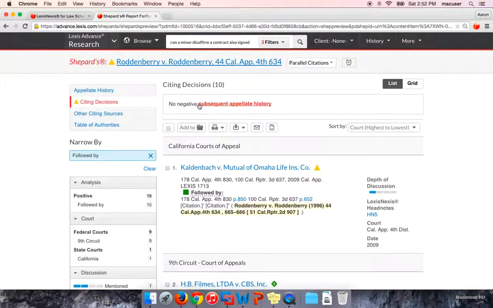Okay, so that sums up the 3 tools to find additional case law. So again, starting with a secondary source, always a great idea to get that base knowledge. Then going on to case law, using the tools like headnotes, the legal issue trail, Shepard's to really make sure you're finding all of the right cases. And generally, when you're done, you're seeing the same cases over and over. So when you do all of these steps and you're seeing the same cases, that usually means that your research is complete.